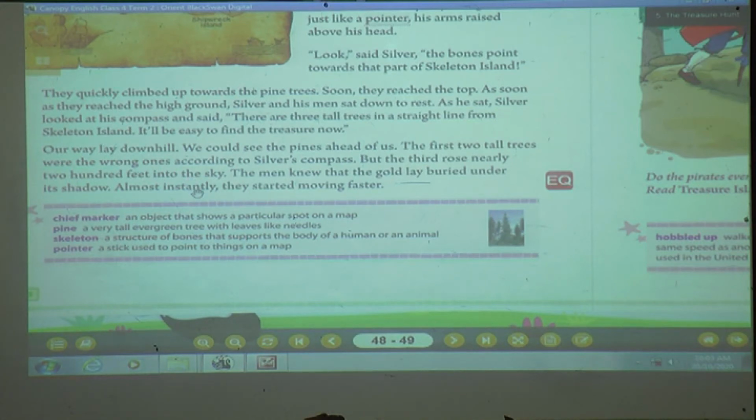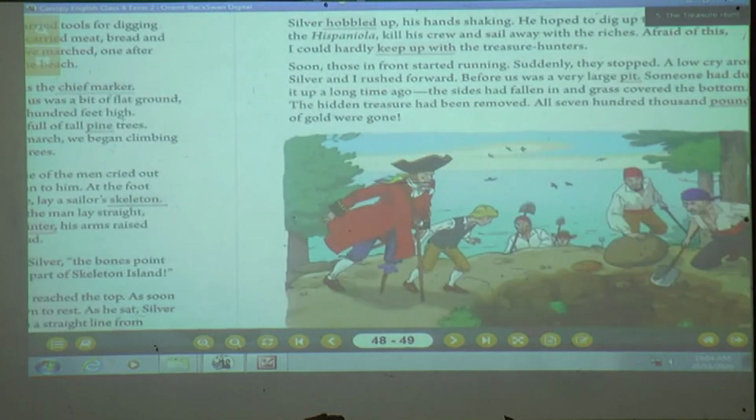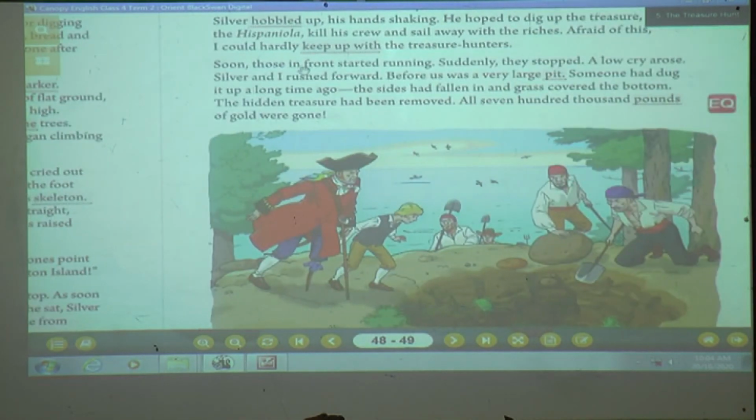Almost instantly they started moving faster, and as they came near, they were very near to their destination, and very sure that they would get the treasure. So what did they do? Yes, they started to move much faster. Now we can see what happened. Now they are very near to the treasure.